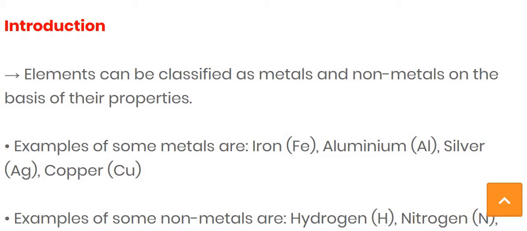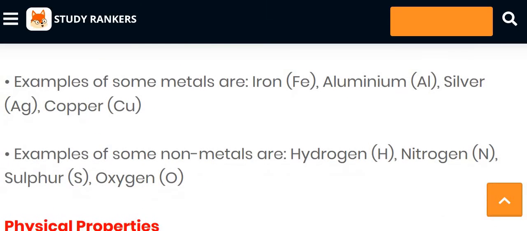The elements can be classified into mainly two parts, that is metal and non-metal, according to their basic property. Let's take an example and understand. Some of the metals are like iron, that we denote by Fe, aluminium Al, silver that is Ag, and the copper, that is Cu.